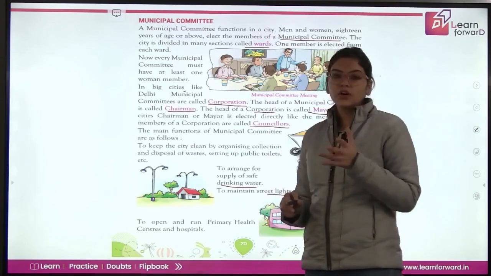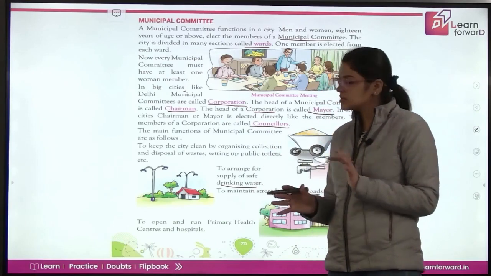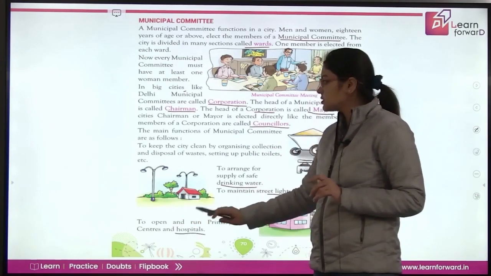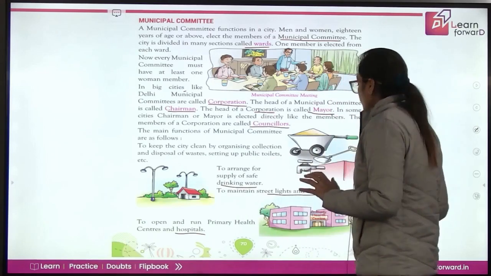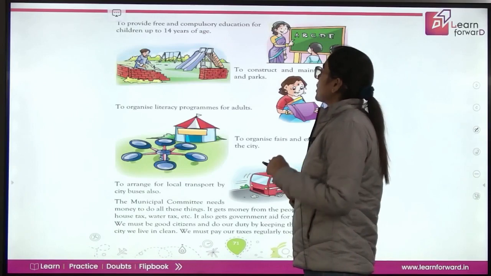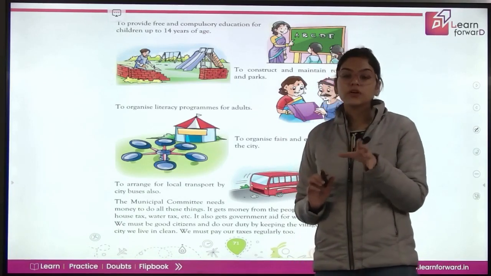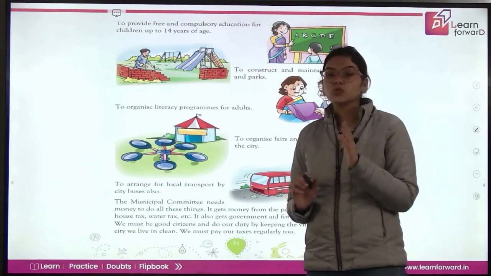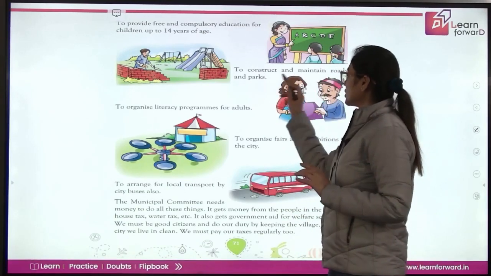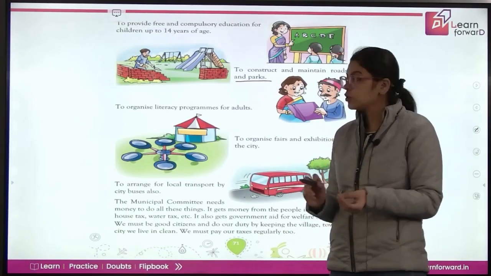So the functions of the village panchayat and the municipal committee are more or less the same. To open and run primary health centers and hospitals. So this was also the function of the village panchayat. Now to provide free and compulsory education for children up to 14 years of age. The children who are up to 14 years, they should be provided free and compulsory education. To construct and maintain roads and parks, and to look after the public property.